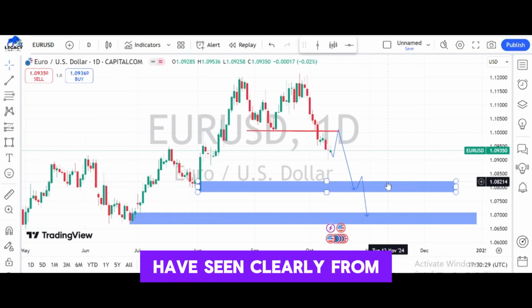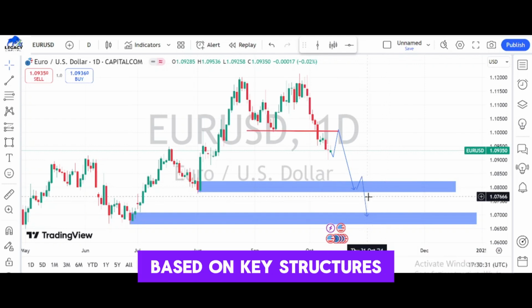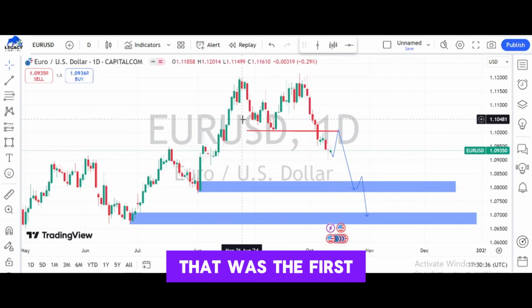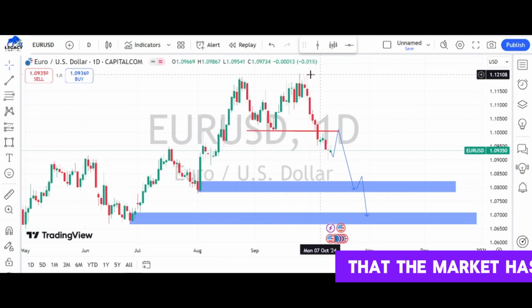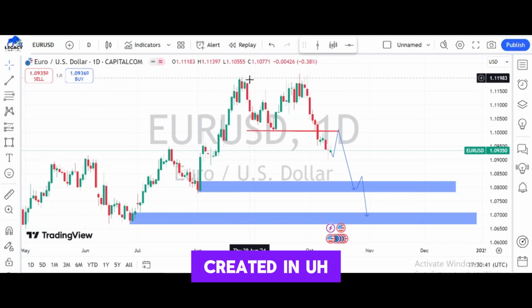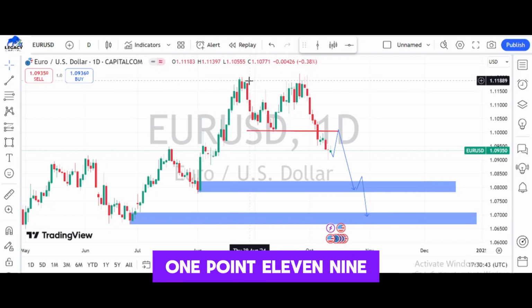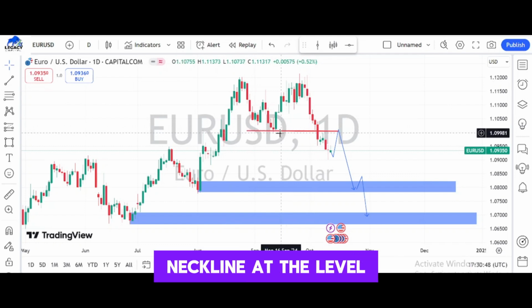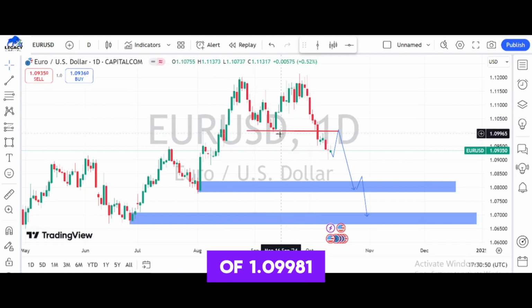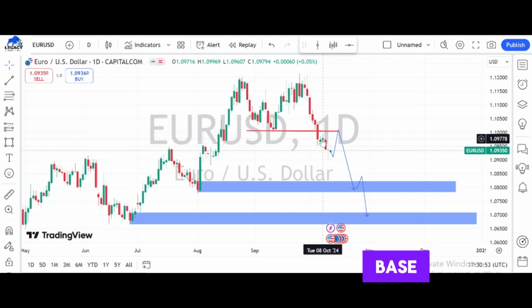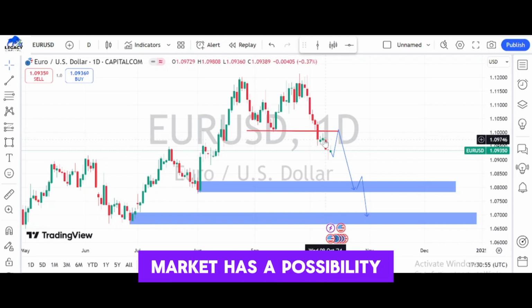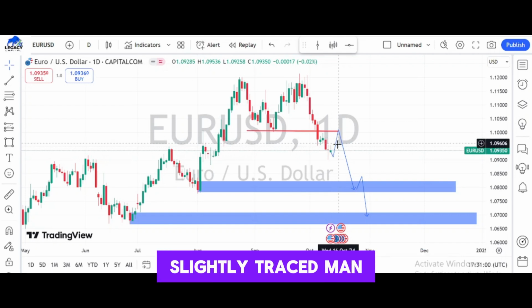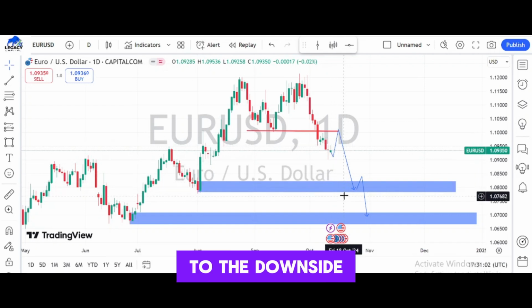But one thing we have seen clearly from the market based on key structures is that the market is in a downtrend. Okay, that's the first thing. First, we have seen the double tops that the market has created at the level of 1.11905. Then we have seen the market moving down to take out the neckline at the level of 1.09981, and we have seen the market creating a base, telling us that the market has a possibility to push down forward. So we should be expecting to see a slight retracement and definitely more momentum to the downside.